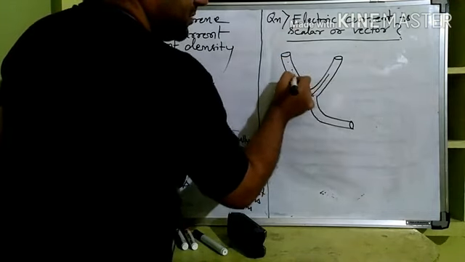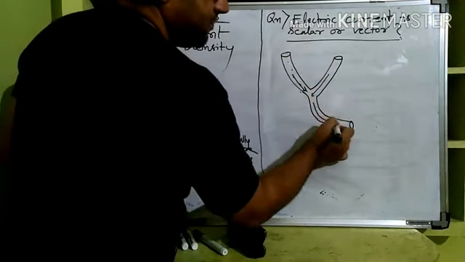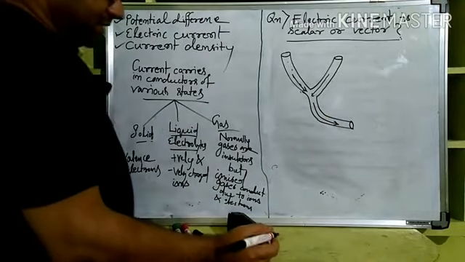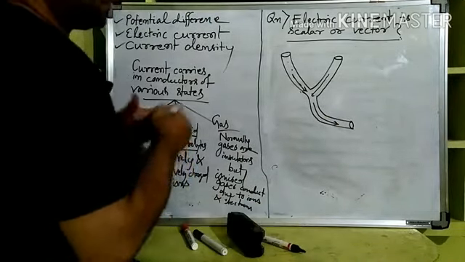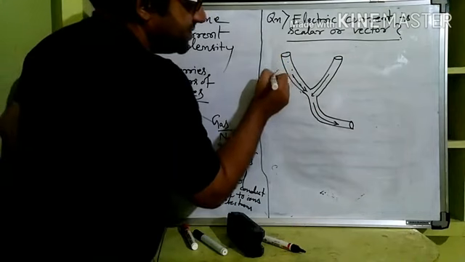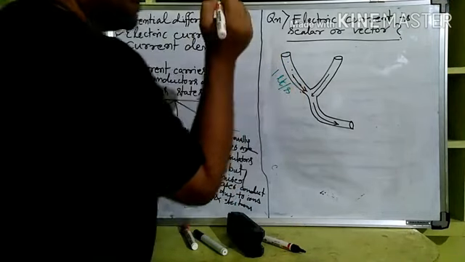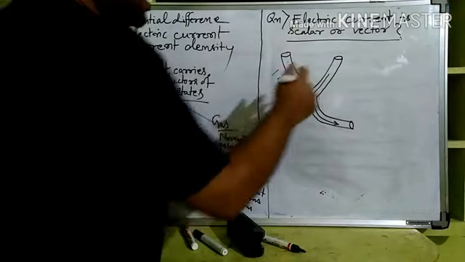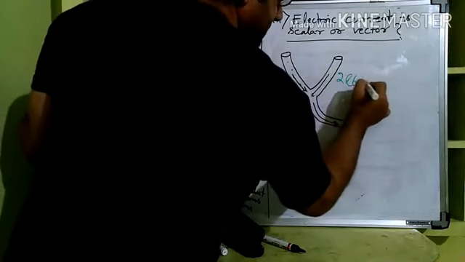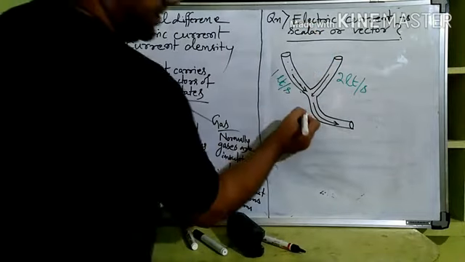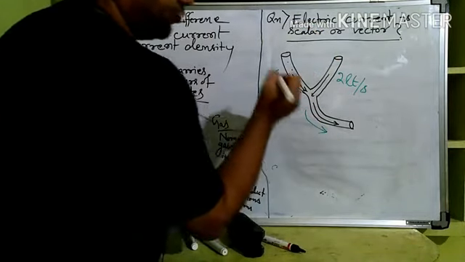The rate of flow of water is flowing in this. From this side water is coming, from this side water is coming, together water is flowing out. The rate of flow of water coming through this is, let us say, 1 liter per second. From this side water is gushing at 2 liters per second, let us say. Here water will come out at what rate?